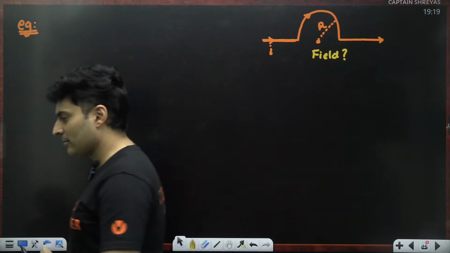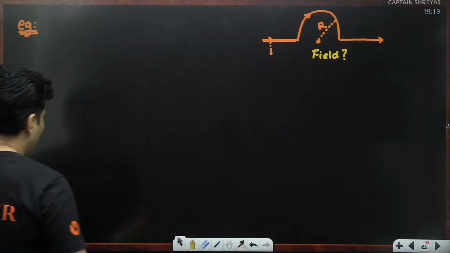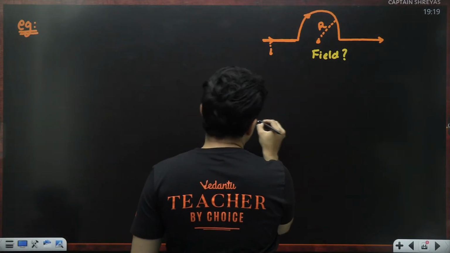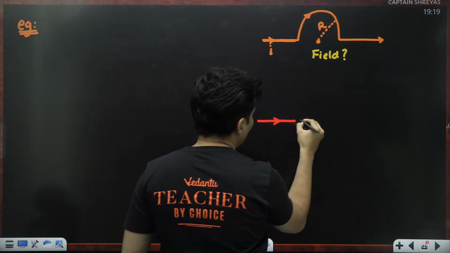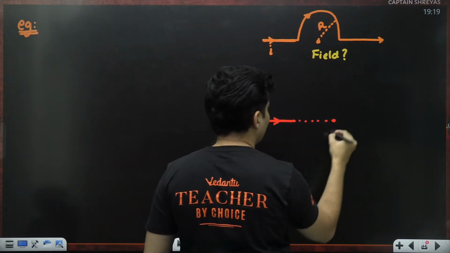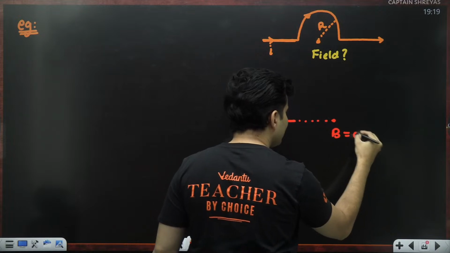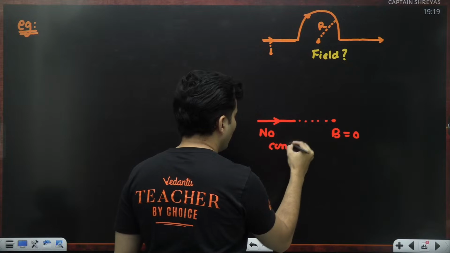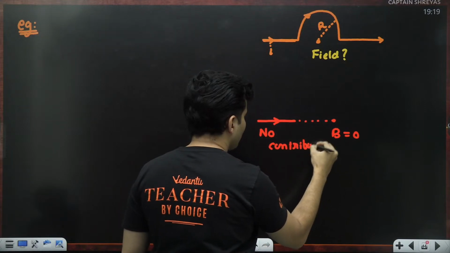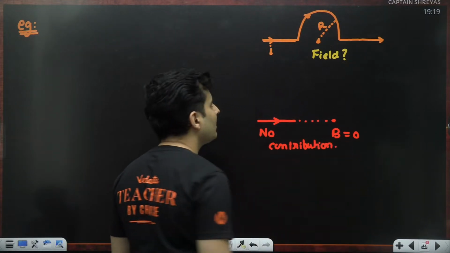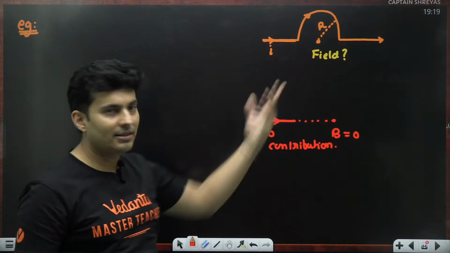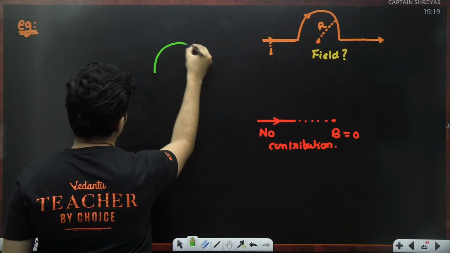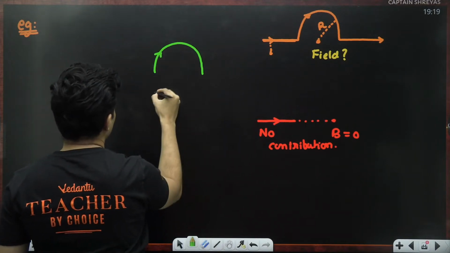Right. So here in this question, if you take the straight wire, you are directly in front of it, so the magnetic field is 0, so this part does not contribute. Ignore the straight parts. The only contribution comes from this part, and that is a semicircle.